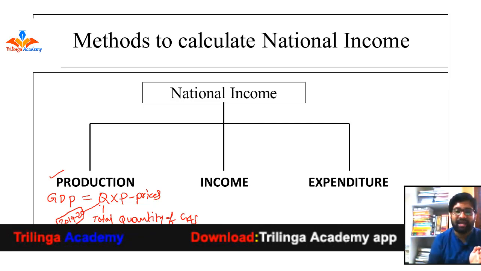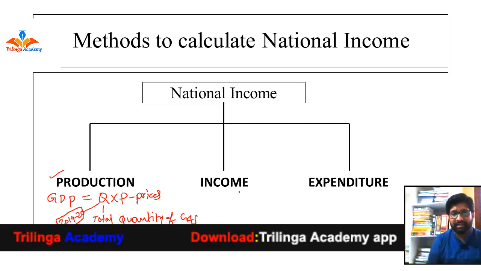Here 5 kg is the total quantity of goods produced, and each kg is sold in the market at 10 rupees. Overall we get 50 rupees. So during that year, the value of goods and services produced would be 50 rupees, right? In that way, we calculate the money value of total goods and services produced during a particular financial year.